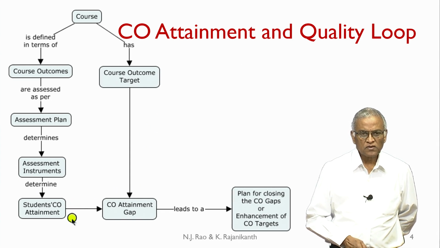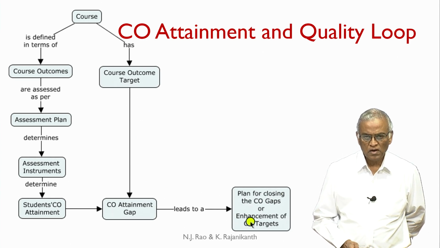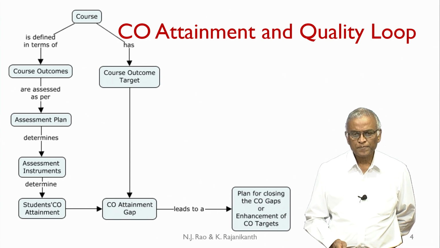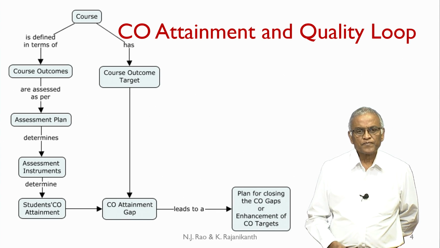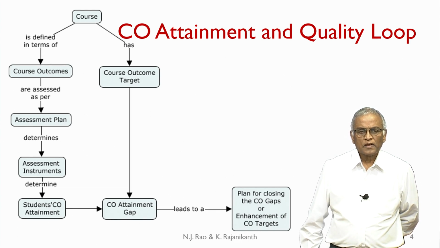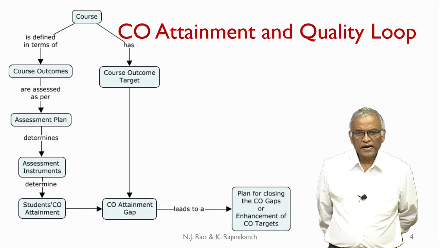The CO attainment is compared with the target that is set, and you compute the CO attainment gap, and that should lead to a plan for closing the CO attainment gaps, or enhancement of CO targets. So broadly this represents closing the quality loop at the course level.